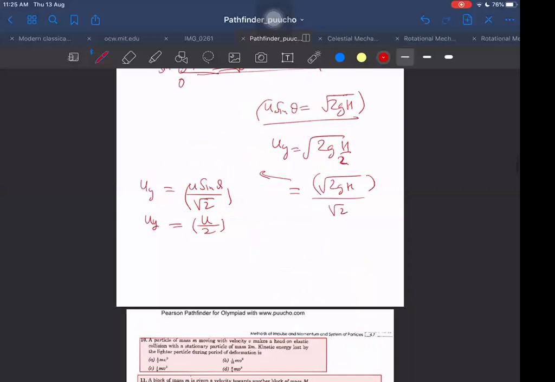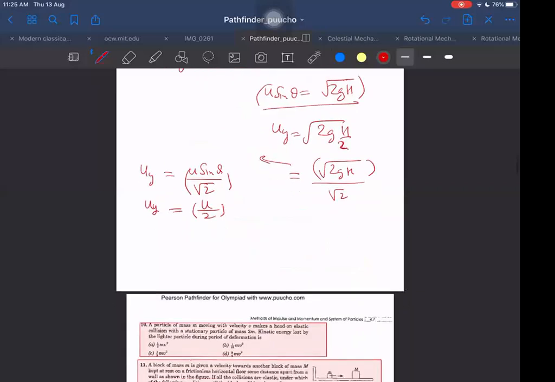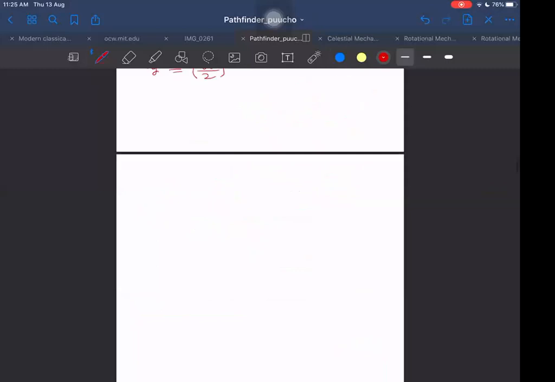So now after knowing the velocity along y-axis, next is again conservation of momentum. This velocity was for 3m. In which direction it was, I don't know, but I don't need to know the direction, because I can resolve components and solve separately for each component. So 3m has this velocity which has one component along y and one along x. Along x, everybody knows it will be u cos theta, which will be u by root 2. Along y-axis, as I found already, it was u by 2. This was just before explosion.